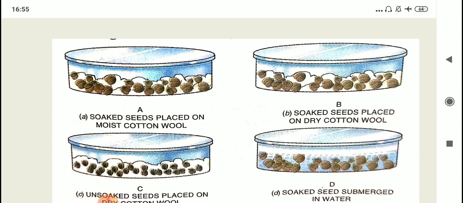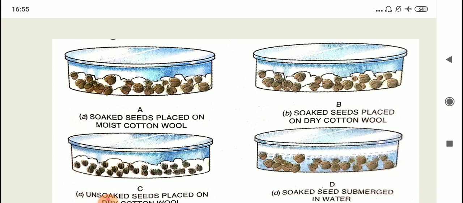See petri dish A. Here the seeds are soaked and they are placed on moist cotton wool. So the seeds have enough moisture and the cotton wool is also having moisture. Petri dish B, here the seeds are soaked but they are placed on dry cotton wool. Petri dish C, here the bean seeds are unsoaked and they are placed on dry cotton wool. So no moisture, no water at all.